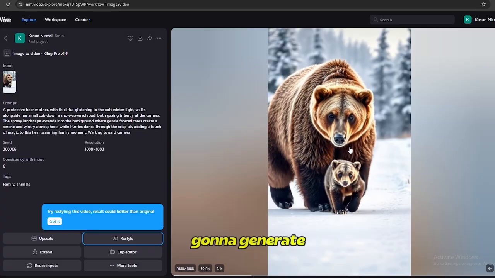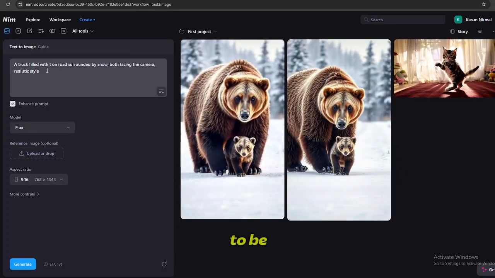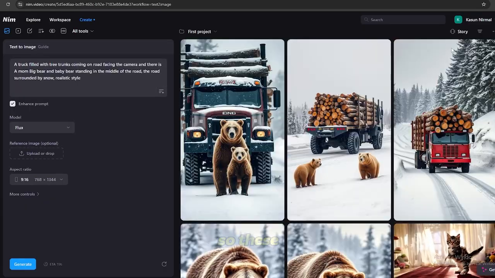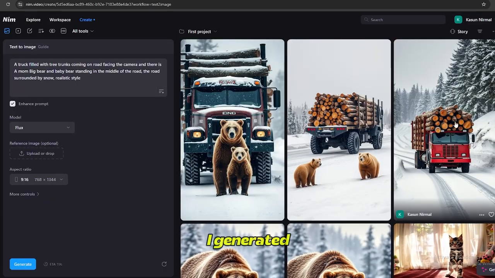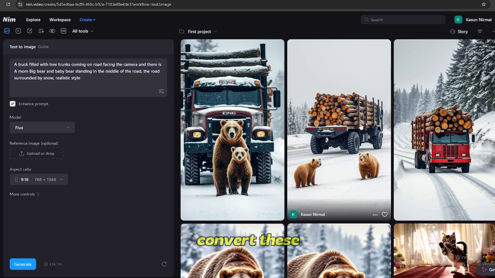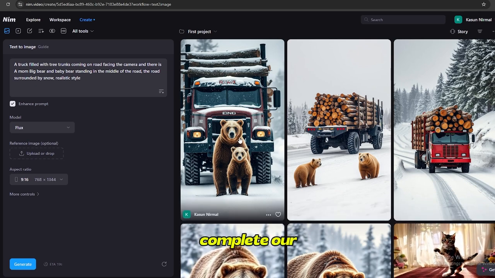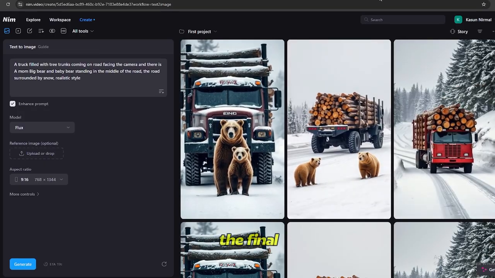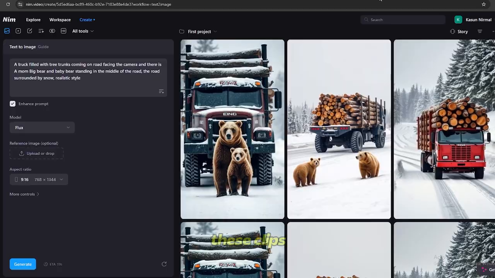Now, I'm going to generate the second image for this video. It's going to be a truck coming toward these 2 bears, so the process is exactly as before. So, these are the 3 images I generated for this first video, and let's convert these 3 to videos, and then we can complete our video for this niche. Looks like our videos have been completed. Let me show you the final result after adding some sound effects to these clips.